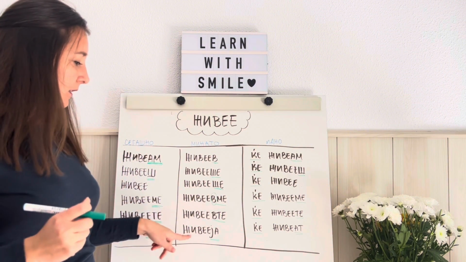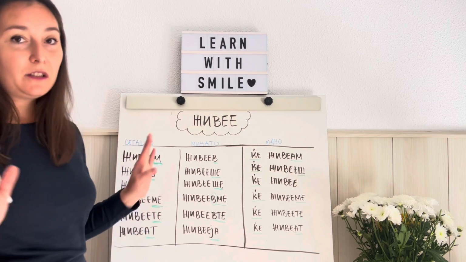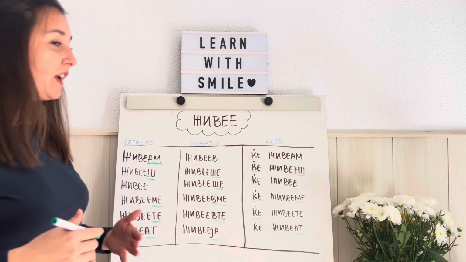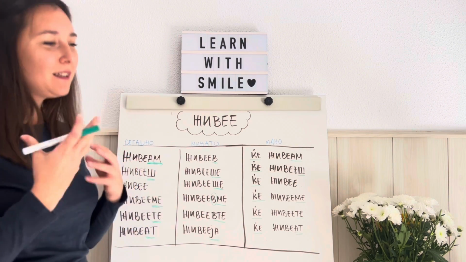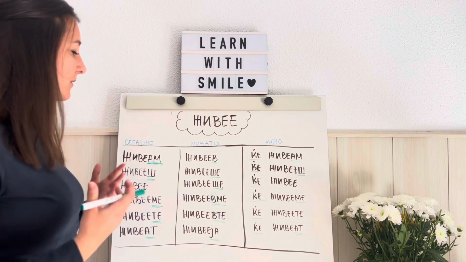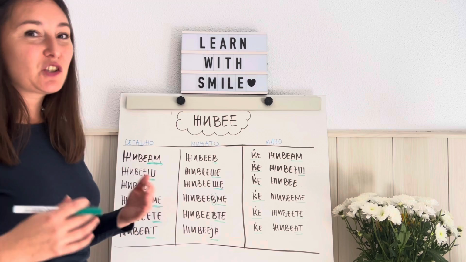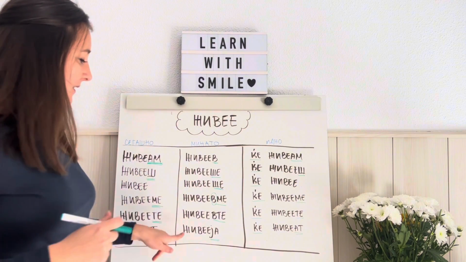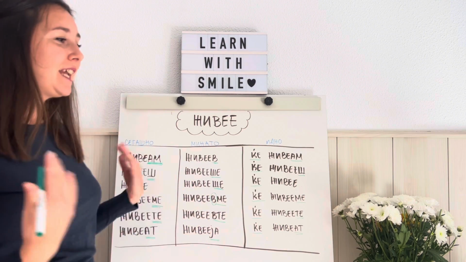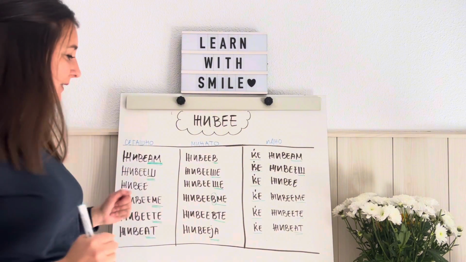So if there wasn't a j, this consonant, it would be ЖИВЕЕја. It's a little bit difficult to pronounce, and I suppose that's why we have this j, ЖИВЕЕја, okay? So, тие живееја, they lived or they were living.